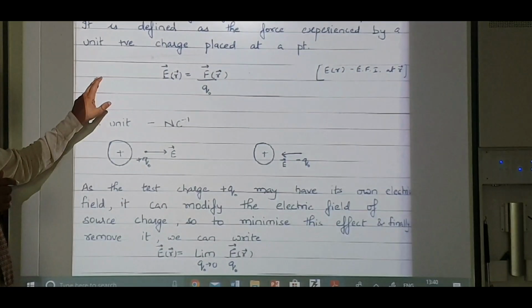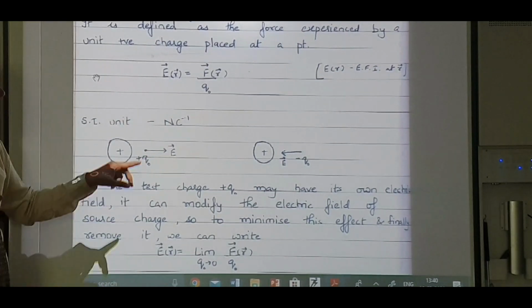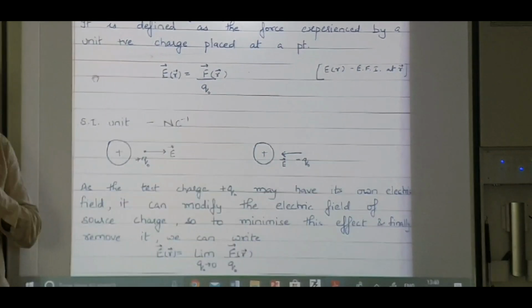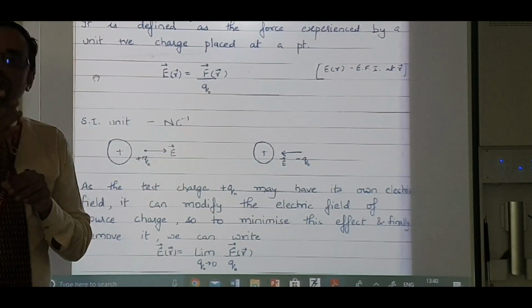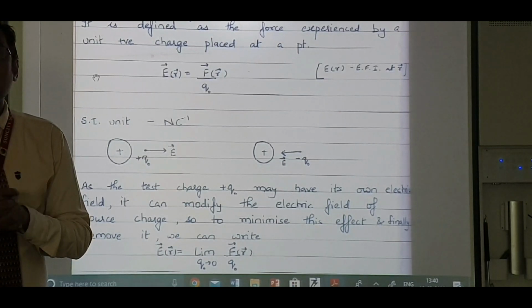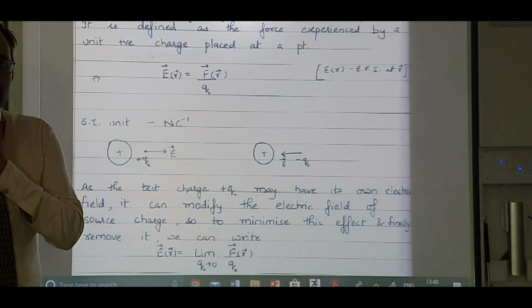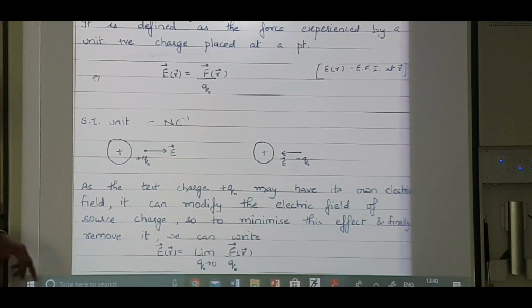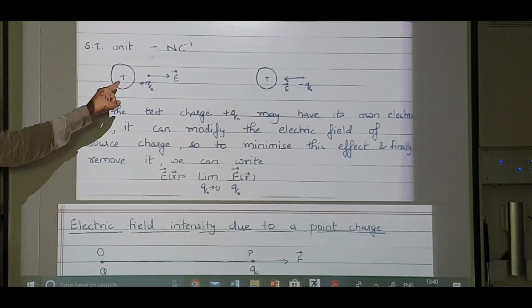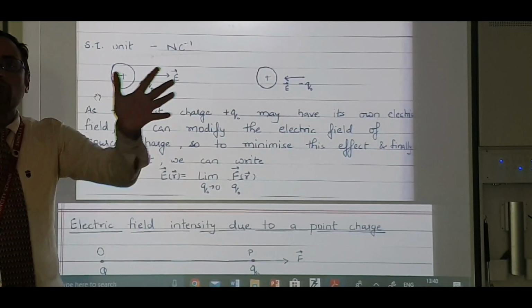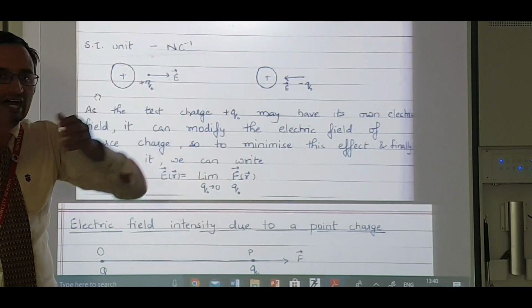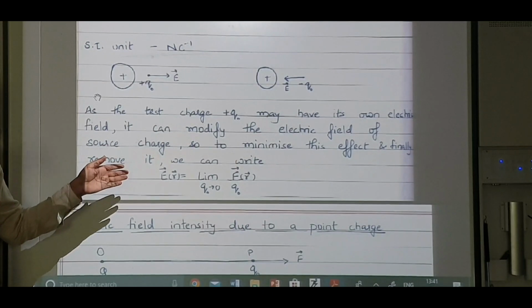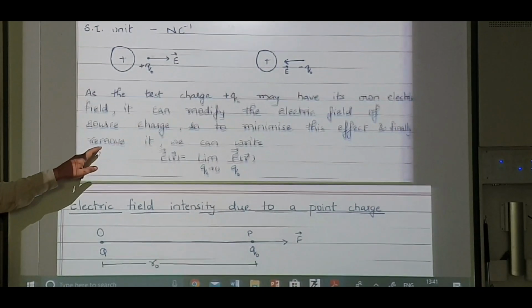Now what about the unit? Force is in Newton, charge is in Coulomb. So Newton per Coulomb. A lot of times they have asked this in boards: name the physical quantity whose unit is Newton per Coulomb. The answer is electric field, and remember it's a vector quantity. Now see, for a positive charge the electric field is outwards, for a negative charge it is inwards. Again, this is the pure mathematical definition for electric field.